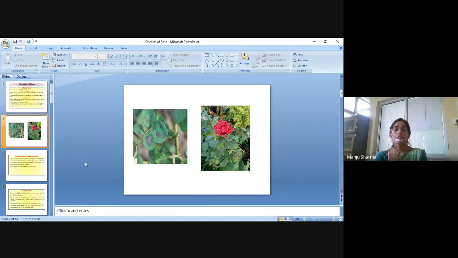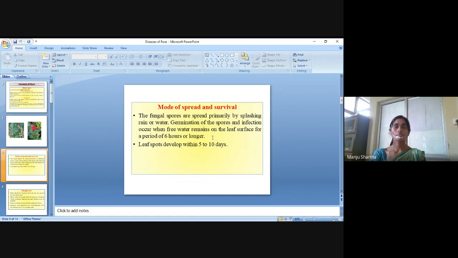Like that, the leaves will be infected, and the symptoms will be like that. The black colored spots will appear, then slowly they will enlarge, and the complete leaf will be infected, and then it will fall down. And on the flower, the number of flowers will be less.